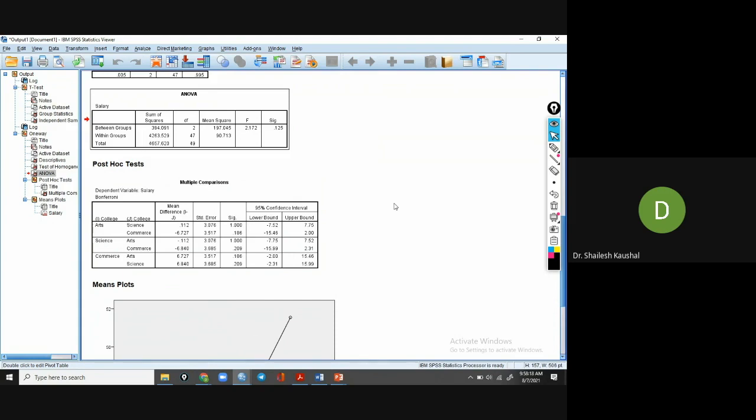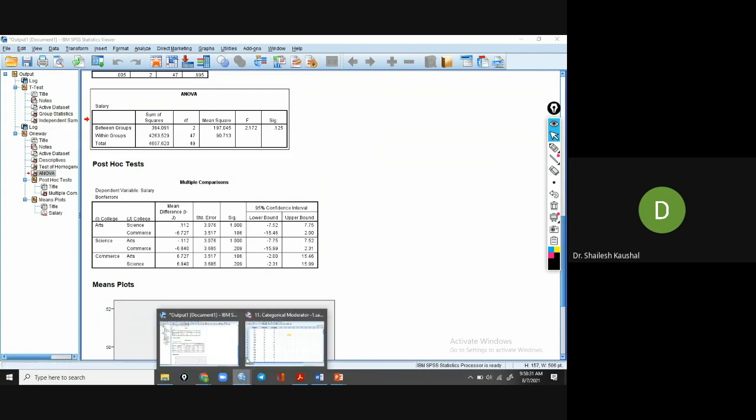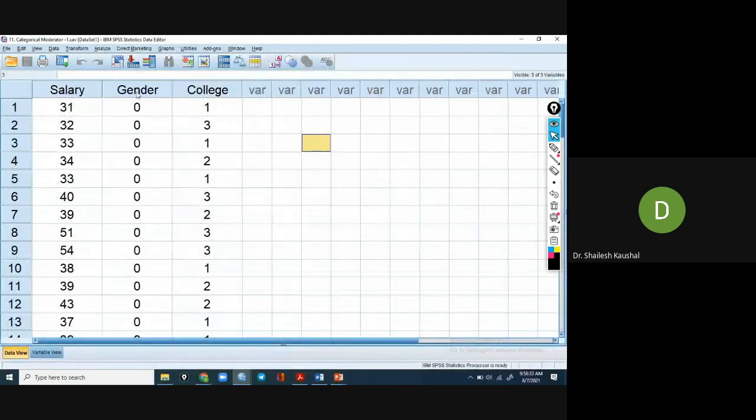Interaction we can do, but before that we can use the factorial ANOVA to understand this. Because in this case study, these are dummy variables, gender and college.